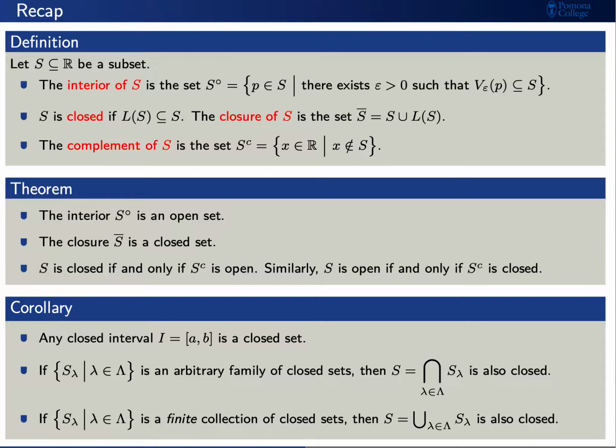Similarly, let's say that we have a finite collection of closed sets. That is, our indexing set capital lambda is just a finite set. Then the union is also a closed set.